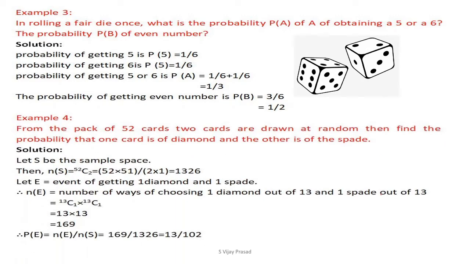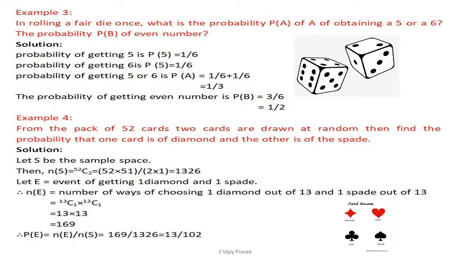In the next, we are going to get it. Say, from example 4, from a pack of 52 cards, 2 cards are drawn at random. Then find the probability that one card is a diamond and the other is a spade.